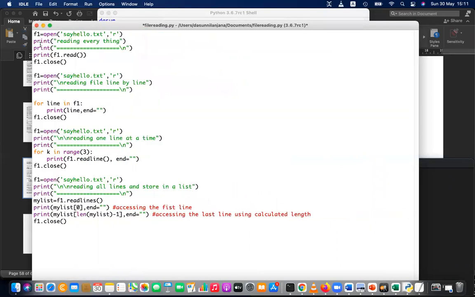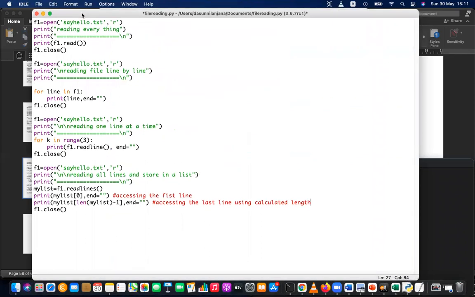So please do this. And this is the theory part. Then let's go for a practical, with writing and reading both. This is the theoretical part. After this, I'll teach you how to write to a file.